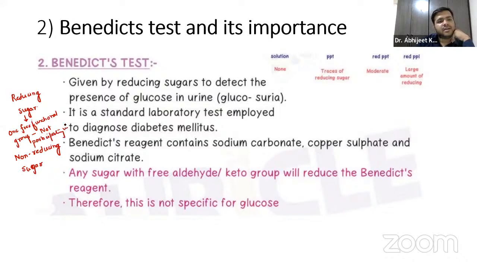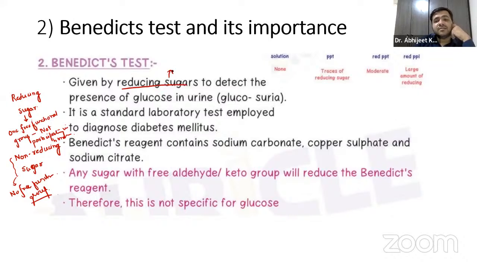And non-reducing sugars, the disaccharides, have no free functional group, meaning whatever functional group is there, it is participating in the bonding. Now, Benedict's test is given by reducing sugar.